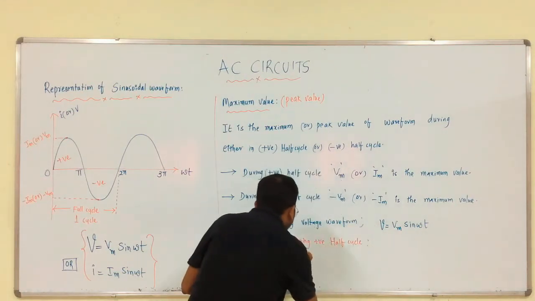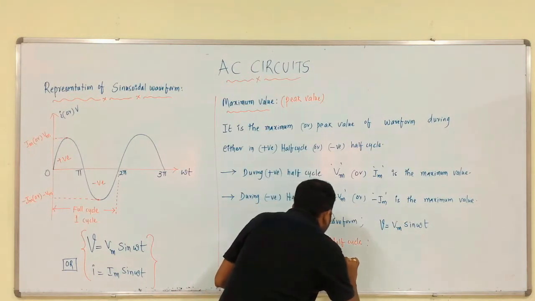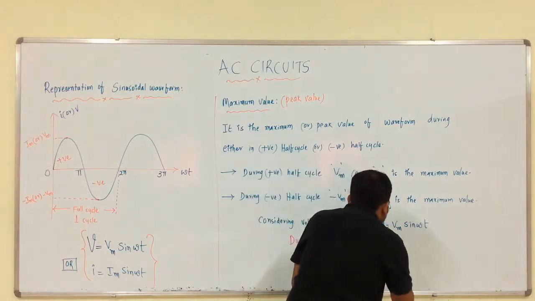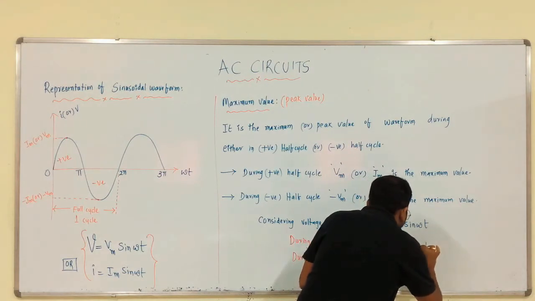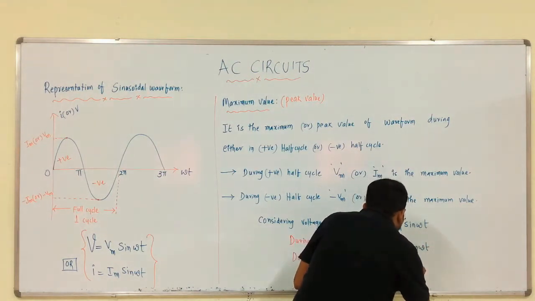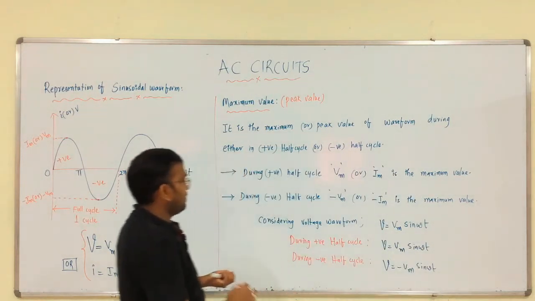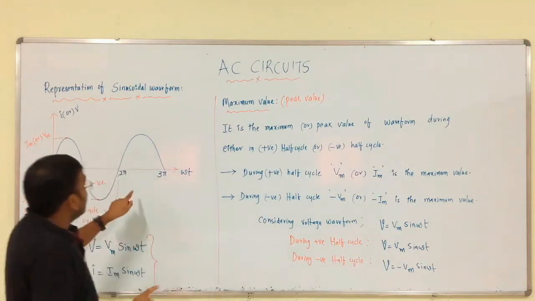What is the value during negative half cycle? In this case, V is equal to Vm sin omega t, but during negative half cycle, V is equal to minus Vm sin omega t. That is it. Okay. This is the maximum value from this representation.